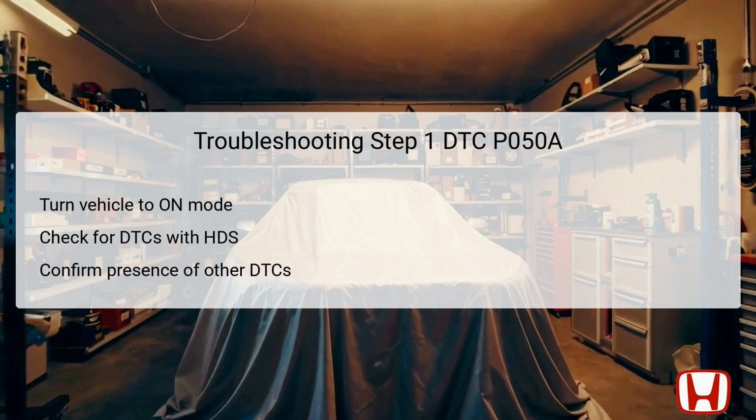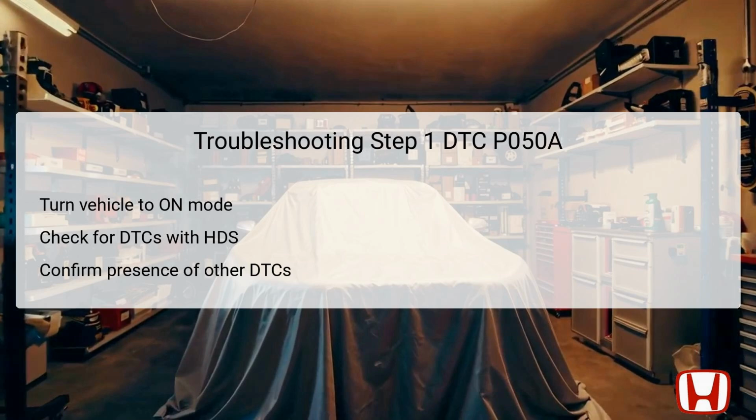The first step in troubleshooting DTC P050A involves initializing the vehicle's power. You should turn the vehicle to the on mode, which primes the electrical systems without starting the engine. Next, you will use the HDS, or Honda Diagnostics system, to check for any pending or confirmed DTCs.